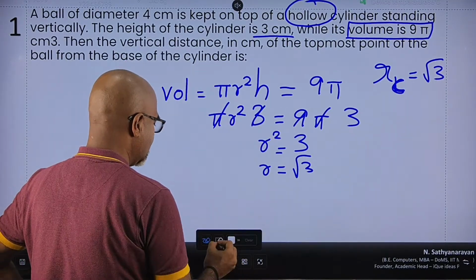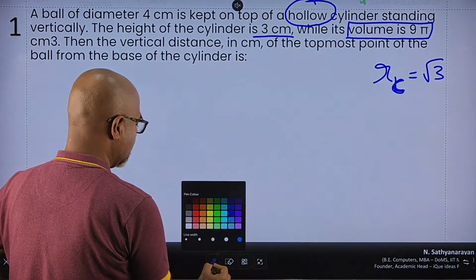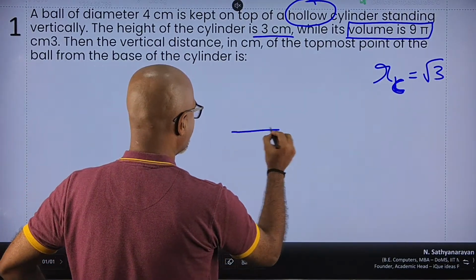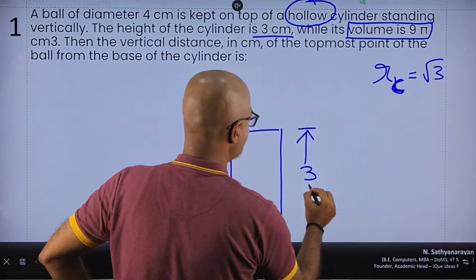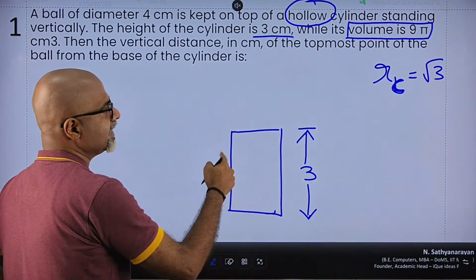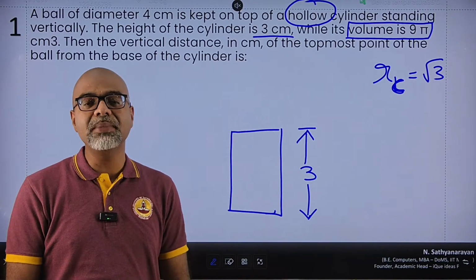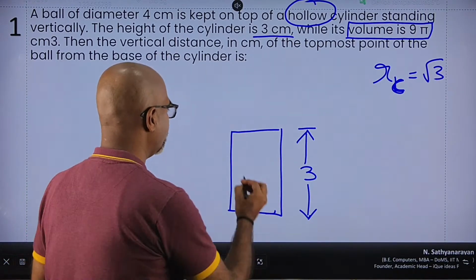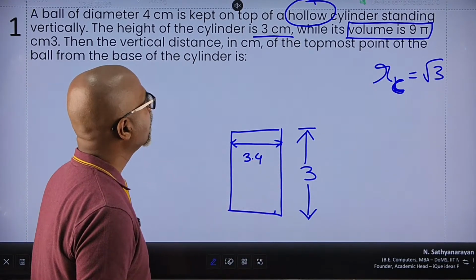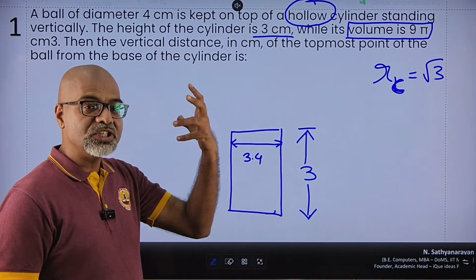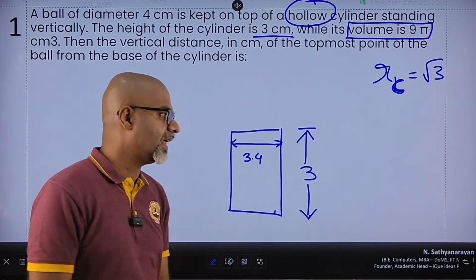Now comes the real trick in the question. It says that it is a hollow cylinder. So if it is a hollow cylinder with the height given as 3 centimeters, and we have just discovered the radius is root 3, which means 1.7 something, so the diameter is double of that, roughly 3.4 something. So the entire thing is 3.4, and the diameter of the ball which is kept on top is 4. So the ball is slightly wider than the cylinder.